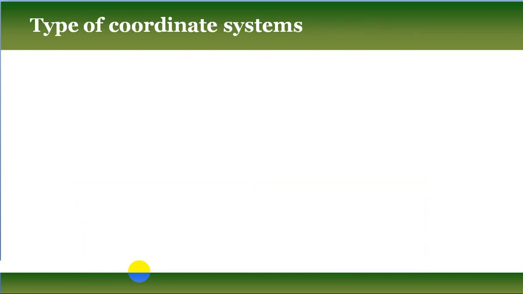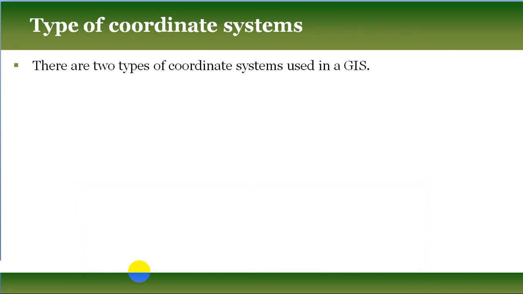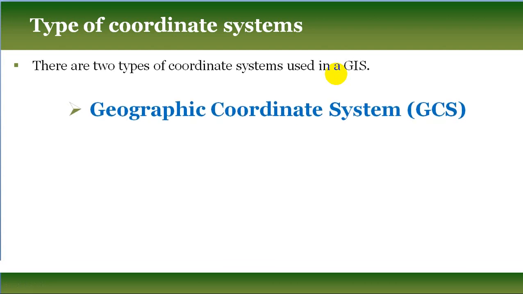Now, different types of coordinate system we use in GIS. We use mainly two types of coordinate system. One is called GCS, Geographic Coordinate System.